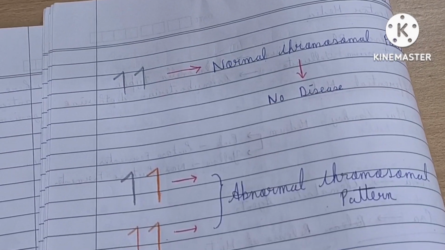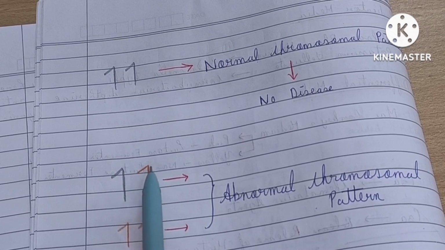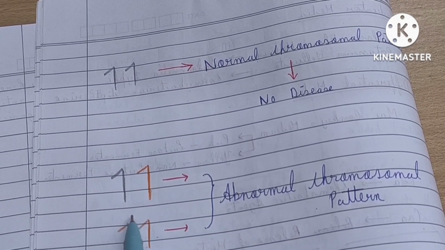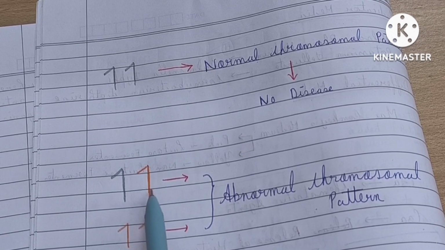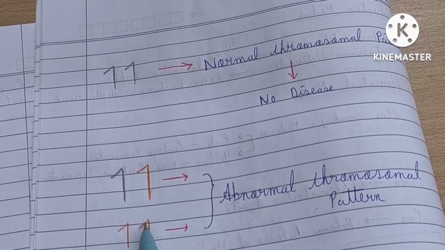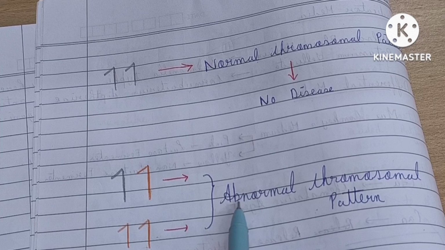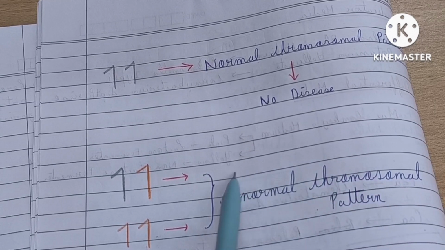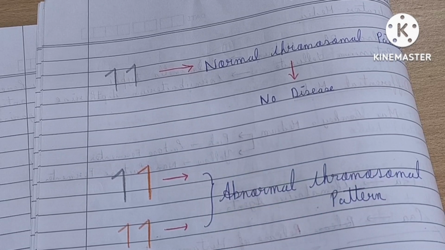But in this situation one of the chromosomal gene copies is affected, and here both the chromosomal gene copies are affected. Due to the presence of abnormal or affected gene copies, these are known as abnormal chromosomal patterns, and an abnormal chromosomal pattern will lead to a disease in future.